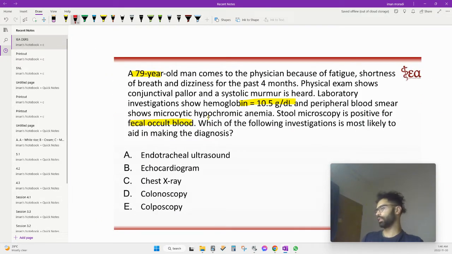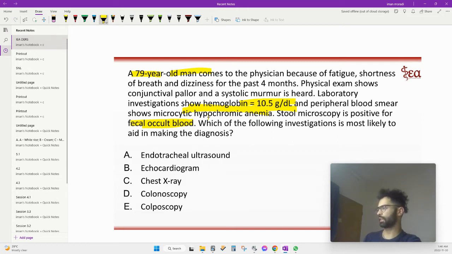All right, 79-year-old man, hemoglobin is 10.5. There's hemolytic anemia. There's hemocult.